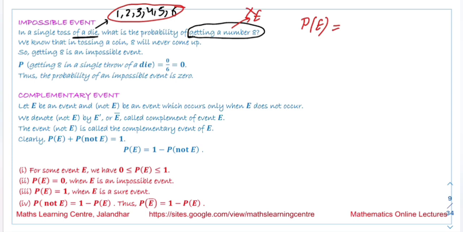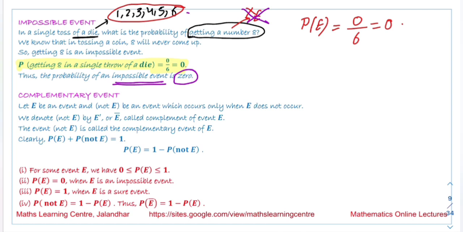So the number of favorable outcomes is 0, and the total number of possible outcomes is 6. The answer is 0. So the probability of getting 8 in a single throw of a die is equal to 0. These kinds of events which can never happen are called impossible events, and their probability is 0.